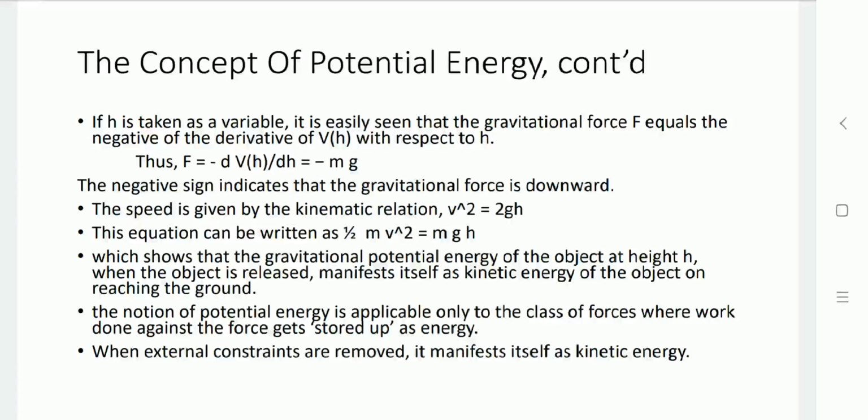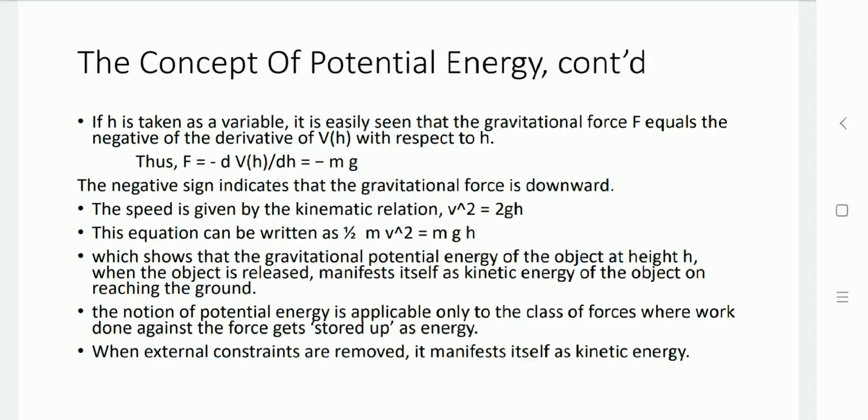By the kinematic equation, we have v squared equal to 2gh. So we can say that kinetic energy equals potential energy: 1/2 mv squared equals mgh. This shows that the gravitational potential energy of the object, when it is released from height h, will give you the kinetic energy of the object.